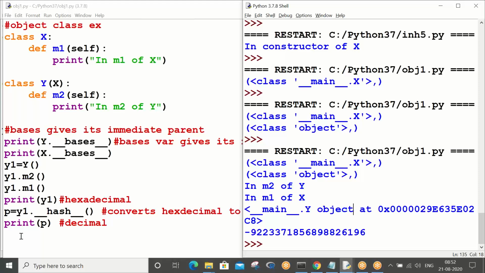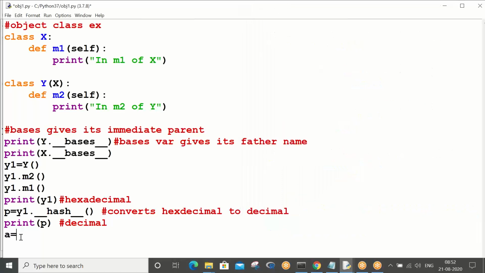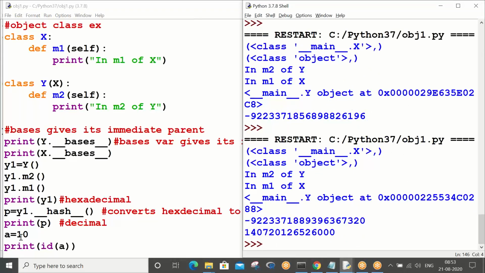Right. So simple guys. What I am trying to tell you is a equals 10. Print id of a. Control S, F5. See, id means what? Address only. So this 10 is an integer object. That address we have stored in the variable a, and print id of a should give the object's indirect address. Correct. So this is also an object indirect address. But why is it showing in decimal for direct variables when we used it earlier? Now why is it showing like so?